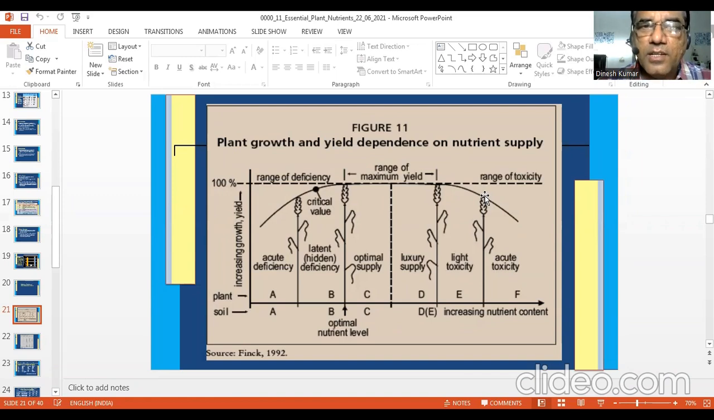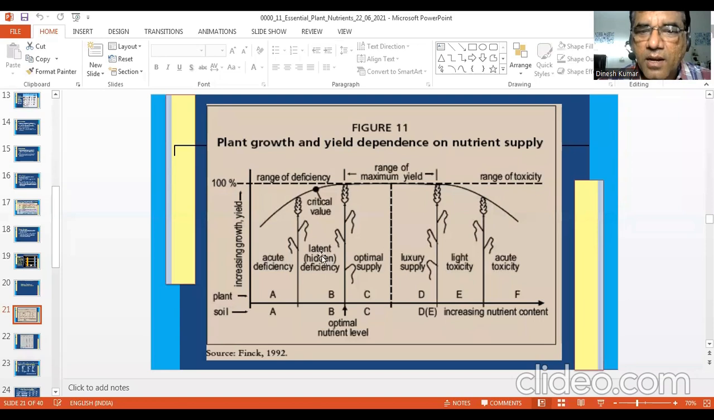Because here, it is not the deficiency, it is excess. Here up to this level, a particular nutrient may be in excess, and then it can reduce the yield. So the point where 10% reduction in yield or more is there, that particular point is critical concentration for toxicity in soil or in plant. So we started here, acute deficiency. In the beginning, it was acute deficiency.